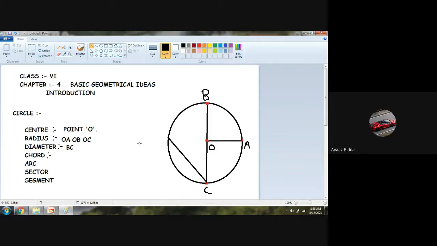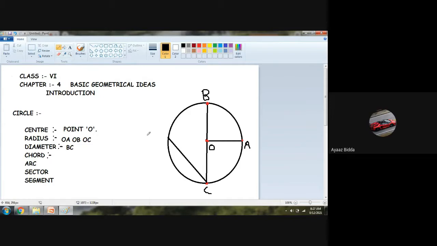The chord can start from any direction to any direction. We don't have to worry about it, but we have to check whether the line is starting from one end point and ending at the other point of the circle. Then I can say this is a chord of the circle. It can be slanted, vertical, or horizontal. We can take it in any direction.